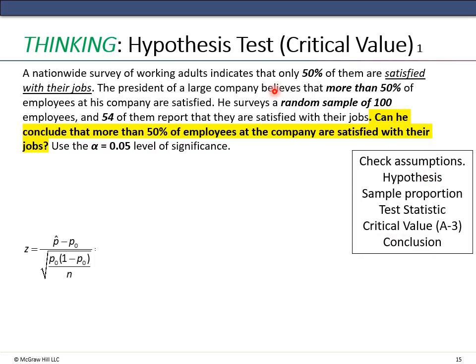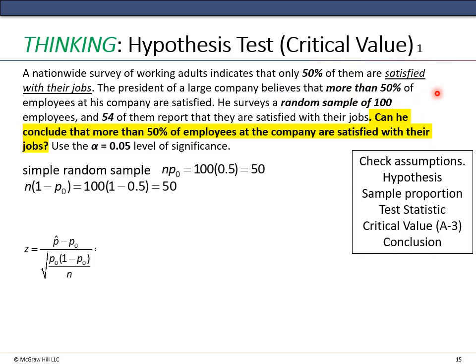Okay, it's a large company, and we sample 100 employees, and so we get n times p naught is 100 times 0.5 is 50, n times 1 minus p naught is 50. Both of these are greater than or equal to 10, so we can move forward.